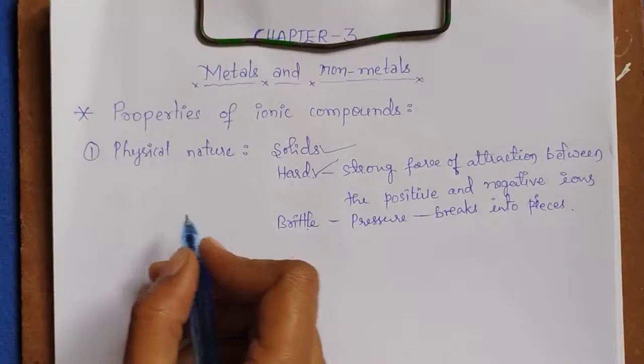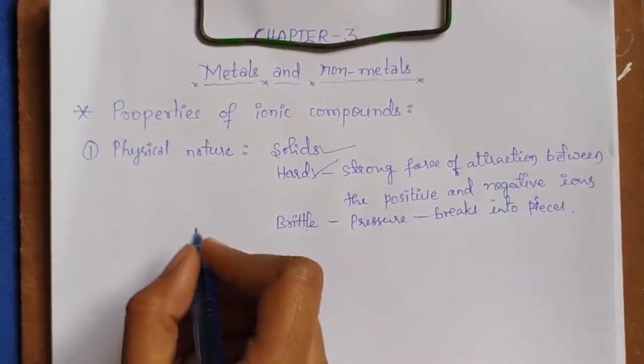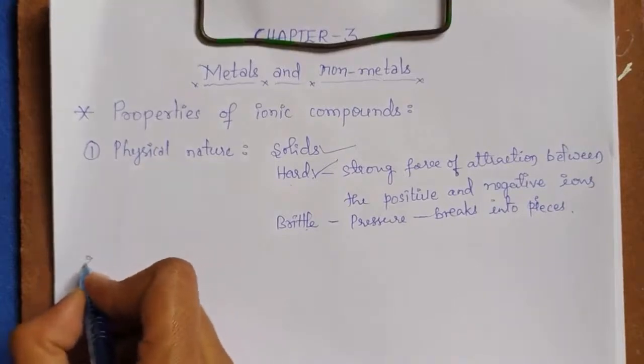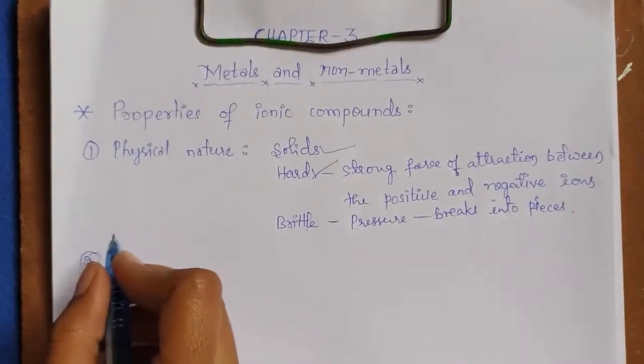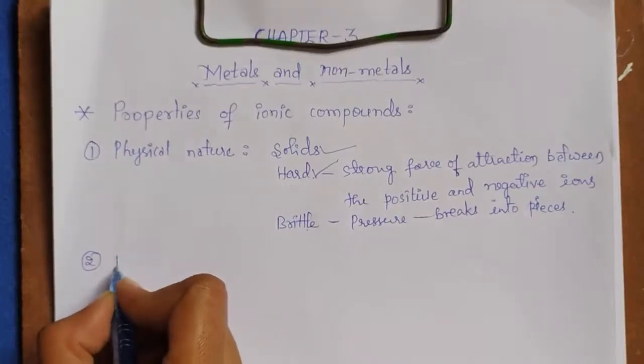We'll see the second property, that is the flame test.